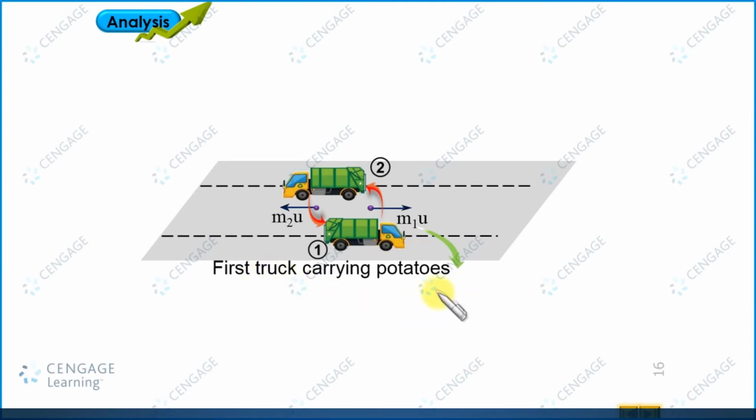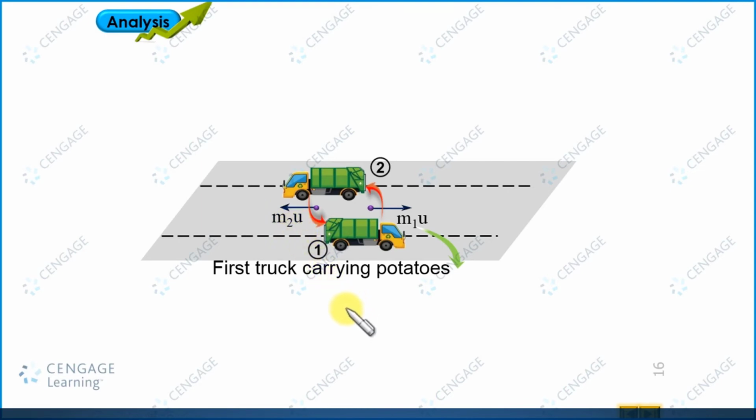Initial linear momentum, when the potato bag was not thrown, is equal to capital M multiplied by u. Now m1 multiplied by u linear momentum is subtracted in the same direction. So the linear momentum left in the system is capital M u minus m1 u, and the included linear momentum is minus m2 u.